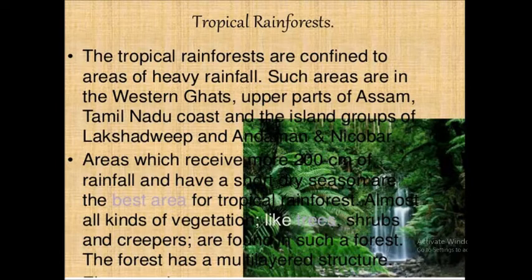The trees reach great height, up to 60 meters or even above that. Different types of vegetation are observed in this area, like trees, shrubs, creepers, giving a multi-layered structure. You can see in this vegetation the small plants, middle-heighted plants, and the tall trees as well. So in this type of forest, a variety of vegetation is observed. And one most important thing is that in this forest the plants never ever shed their leaves. That's why it is called evergreen forest. They are evergreen throughout the year. This is the most important feature of it.